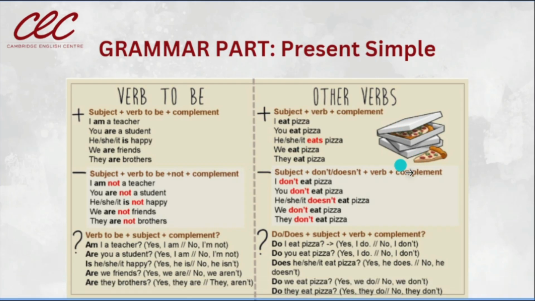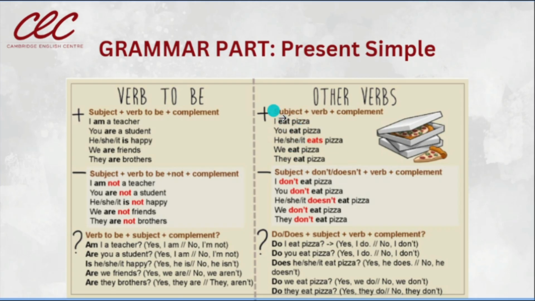What happens to the other verbs? In positive statements, we need to change the verb only for the pronouns he, she, and it: we need to add an S to the verb, like in this example. He, she, it eats pizza.